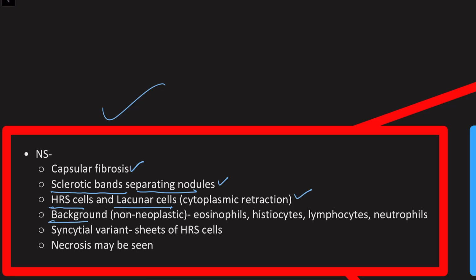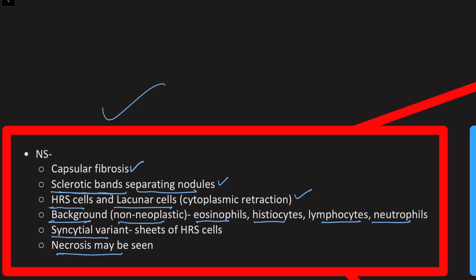Now the background, which is non-neoplastic, consists of eosinophils, histiocytes, lymphocytes, and neutrophils. These are important because the background helps us differentiate it from the other subtypes as well as the sclerotic bands. So there is a syncytial variant of nodular sclerosis where there are sheets of Hodgkin Reed-Sternberg cells, and necrosis may be seen, especially where the tumor cells aggregate.